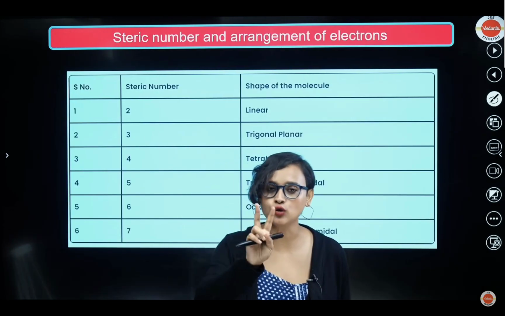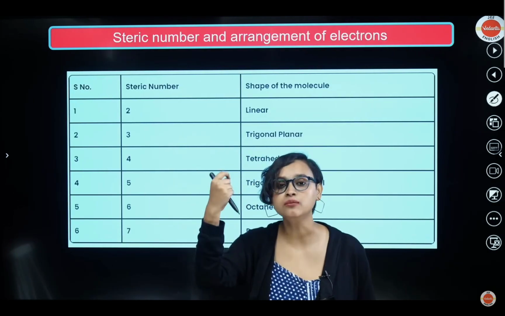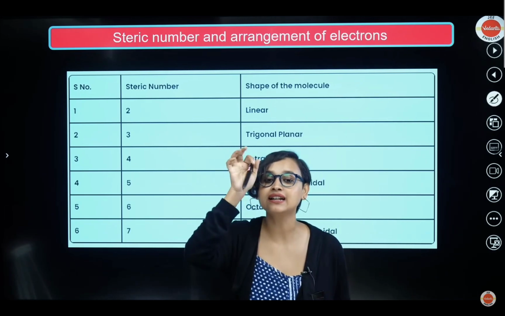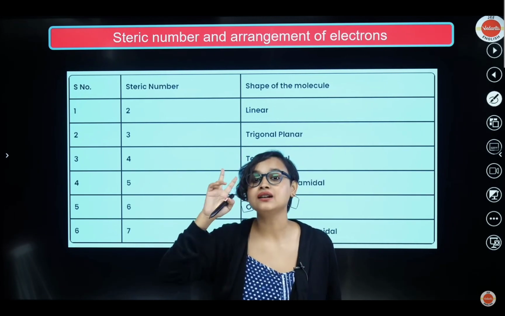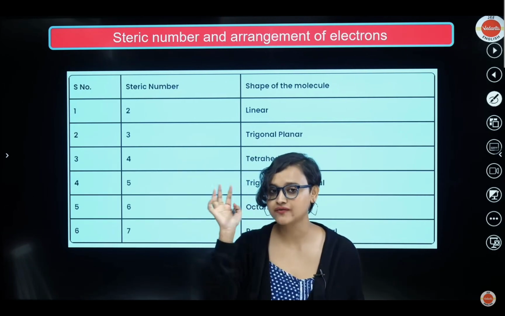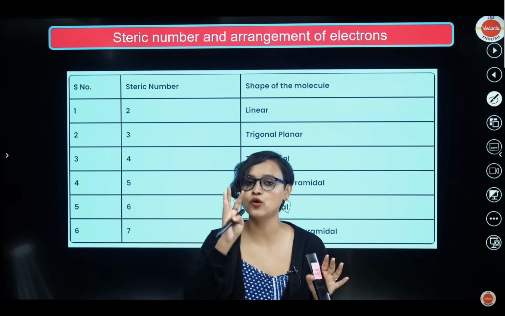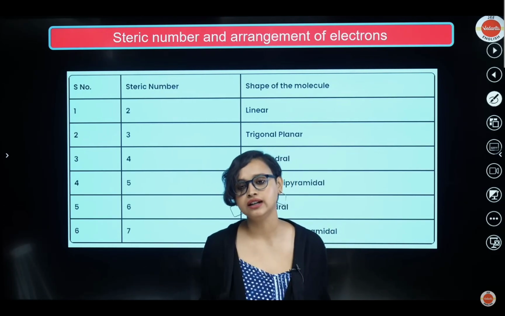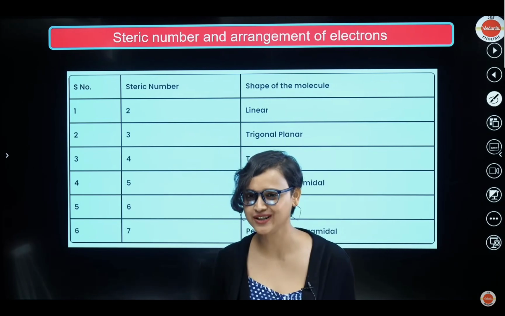Now I have the chart here. Please do remember it. Steric number 2, linear. Steric number 3, trigonal planar. Steric number 4, tetrahedral. Steric number 5, trigonal bipyramidal. Steric number 6, octahedral. Steric number 7, pentagonal bipyramidal. So bipyramidal is only in 2 cases, 5 and 7. 6 is octahedral, 4 is tetrahedral, 3 is trigonal planar, 2 is linear. Got it? Now let's solve the question, everybody.